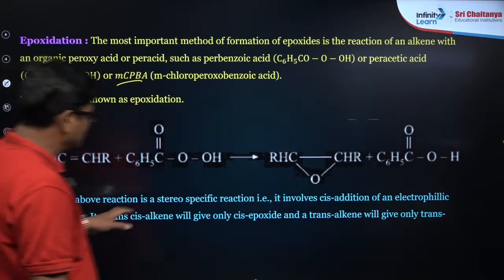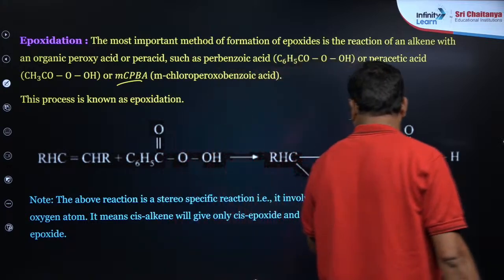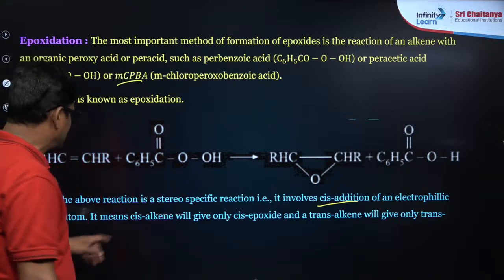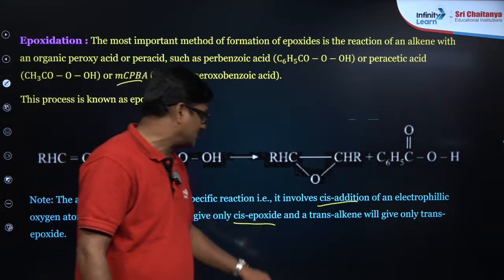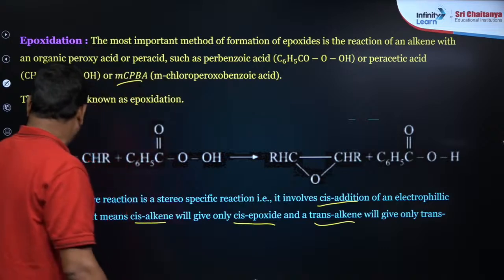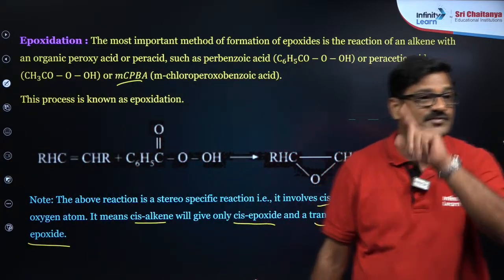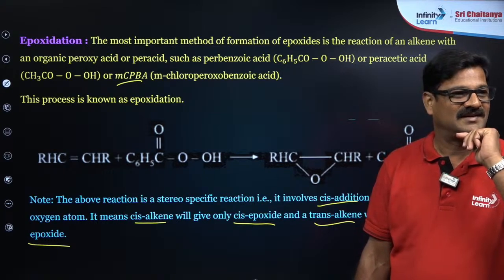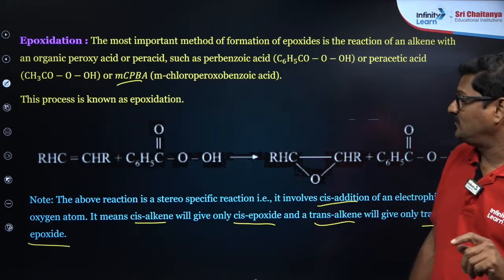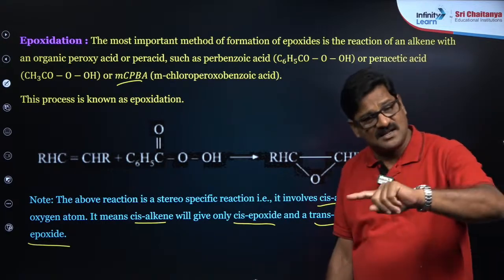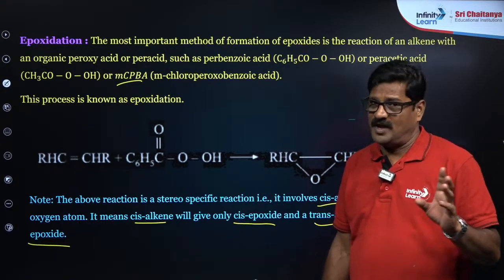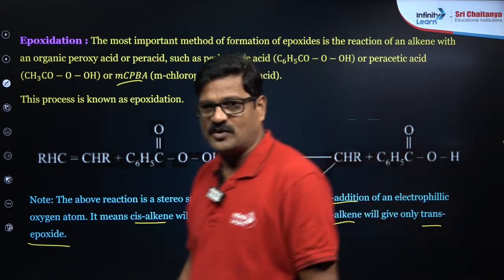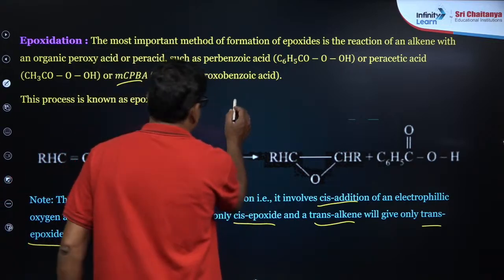And the above reaction is a stereoselective reaction. It is a cis addition of an electrophilic oxygen. So your stereochemistry, Shivansh, means a cis alkene will give only a cis epoxide and a trans alkene will give only a trans epoxide. It is stereospecific. Okay. Yes. Now let's see, this oxygen is being added, a cis alkene can give a cis epoxide and a trans alkene can give a trans epoxide. And now what is a cis epoxide and a trans epoxide? You can see the bond here.